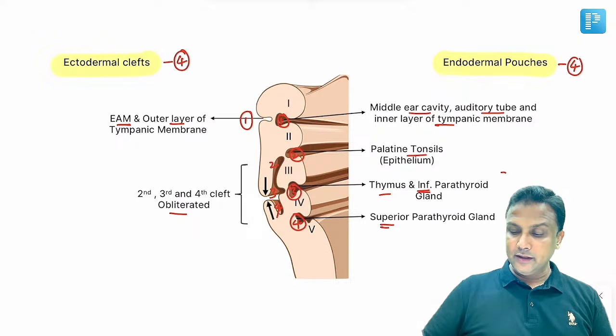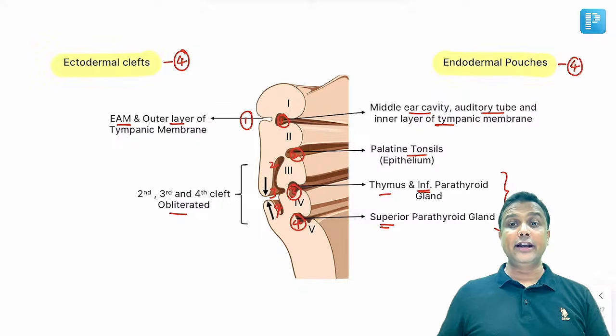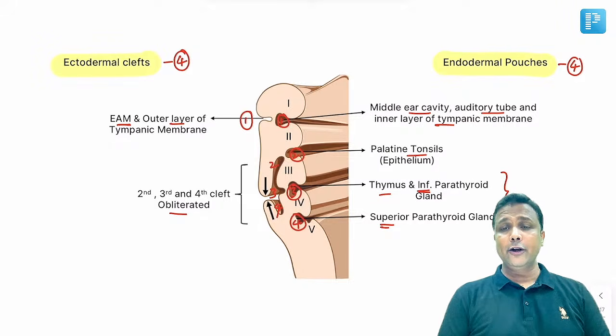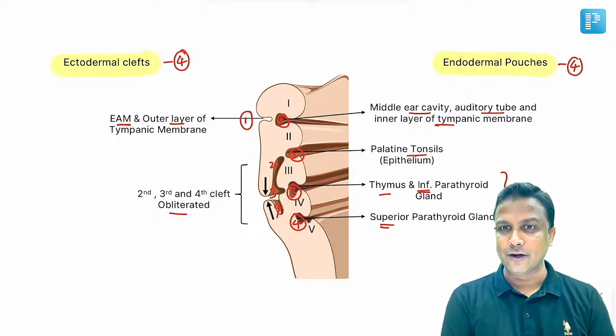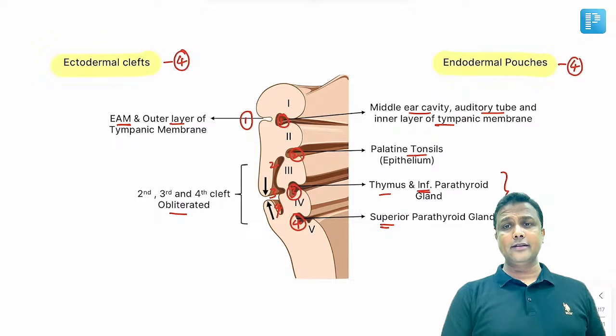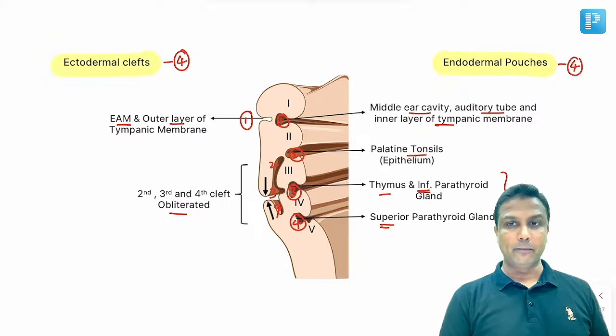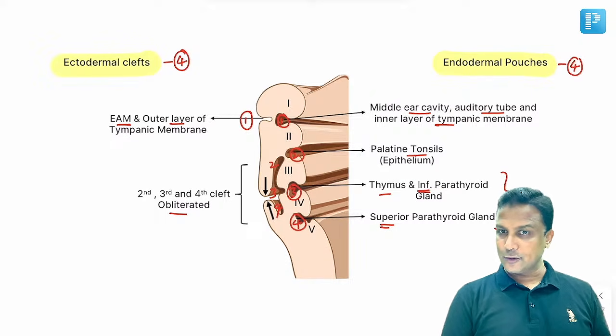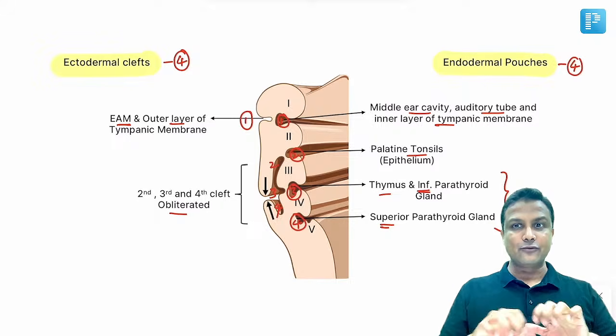What is important here is that the third and fourth pouch will be involved in DiGeorge syndrome. I hope you all remember 22q11 microdeletion syndrome. In DiGeorge syndrome, the third and fourth pouch are involved. If you want a better answer, remember third pouch. Third pouch will be a better answer when compared to the fourth pouch. Is it okay? Clear? I hope it is very clear, my dear friends.